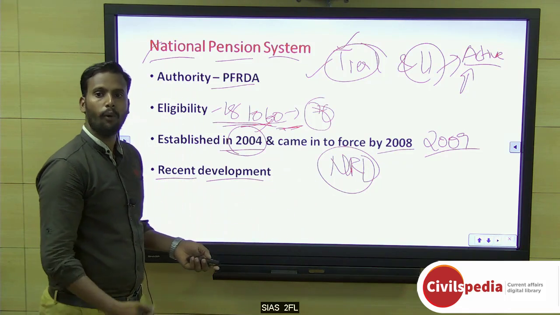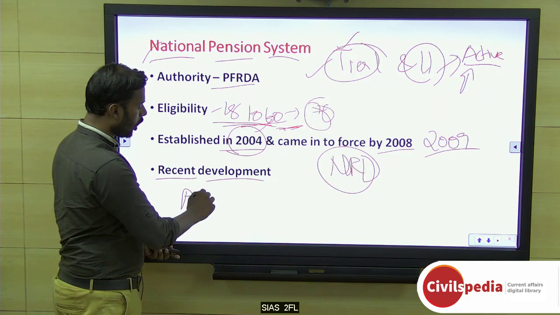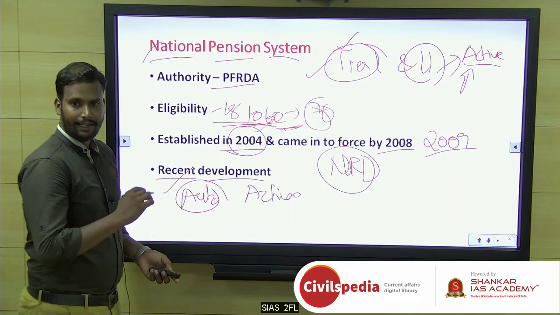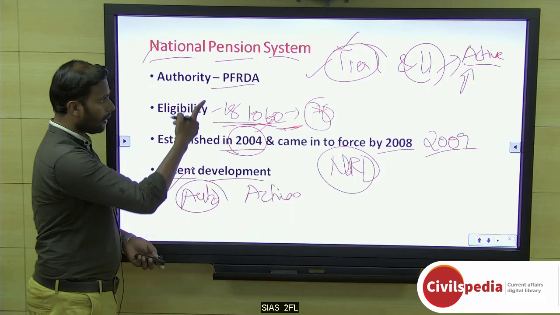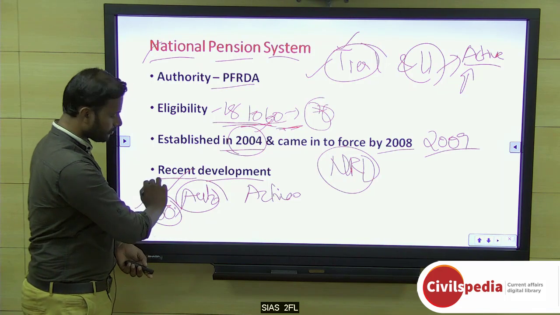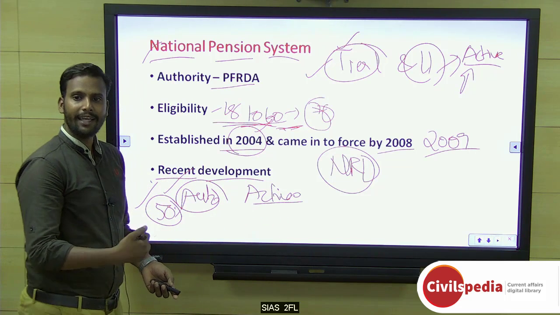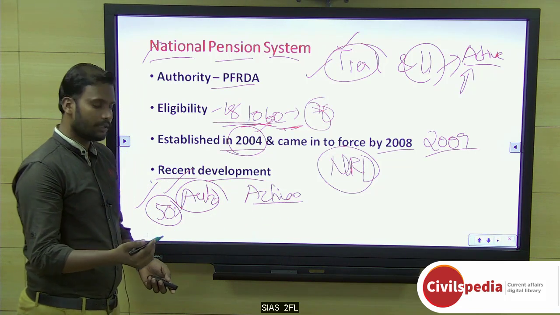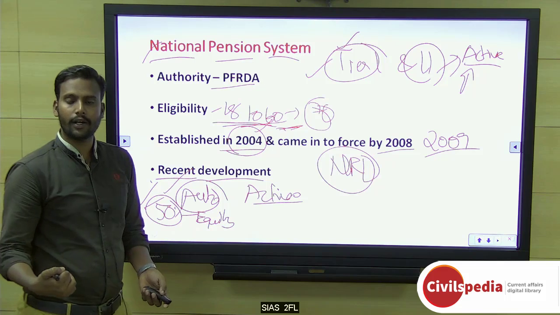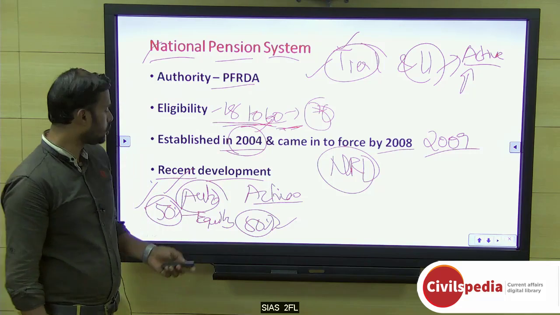So in the initial stage, there will be two kinds of choices in terms of Tier 2. You will have an auto choice or else an active choice. If you choose auto choice, okay, right away, if you join a government service, from this 100% in your Tier 2, 50% will actually be taken into active. Okay, the remaining will be in government securities as well as others. This active means actually equity. Okay. So the other securities, government securities and other bonds, the remaining 50%, will be invested, if you choose auto.